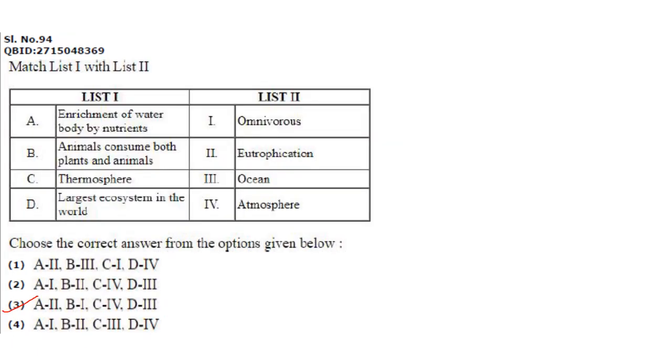Then next one. Enrichment of water body by nutrients is called eutrophication. A2. Animals that consume both plants and animals are called omnivores. Thermosphere is a division of the atmosphere. So answer is option 4. The largest ecosystem in the world is the oceanic ecosystem. So answer here is option 3. That is A3, B1, C4 and D3.